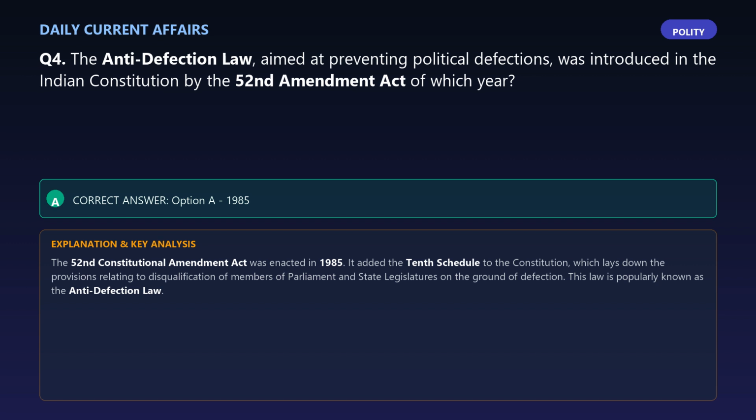It added the 10th Schedule to the Constitution, which lays down the provisions relating to disqualification of members of Parliament and state legislatures on the ground of defection. This law is popularly known as the Anti-Defection Law.